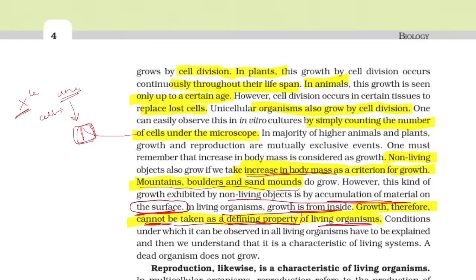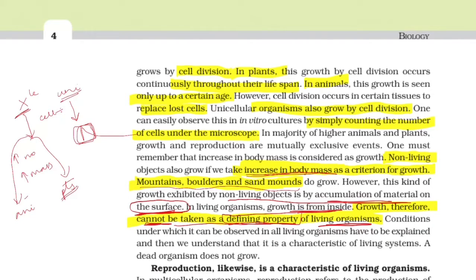We consider how many cells there are, and we say there is growth. But in case of multicellular organisms, it is increase in mass and increase in number. When we say this, we have in multicellular organisms two types: animals and plants.